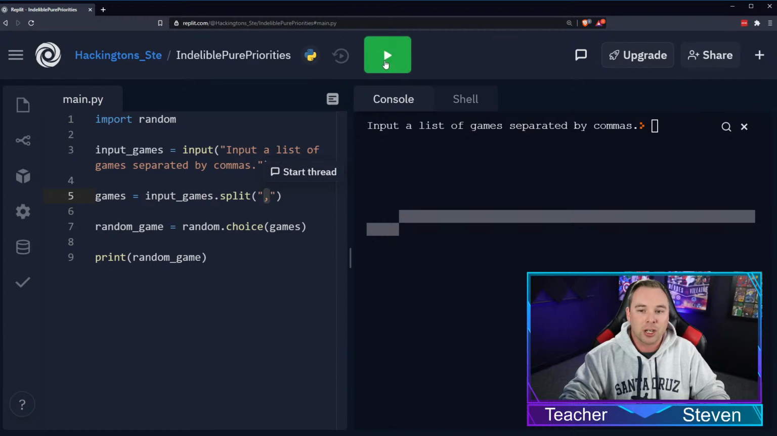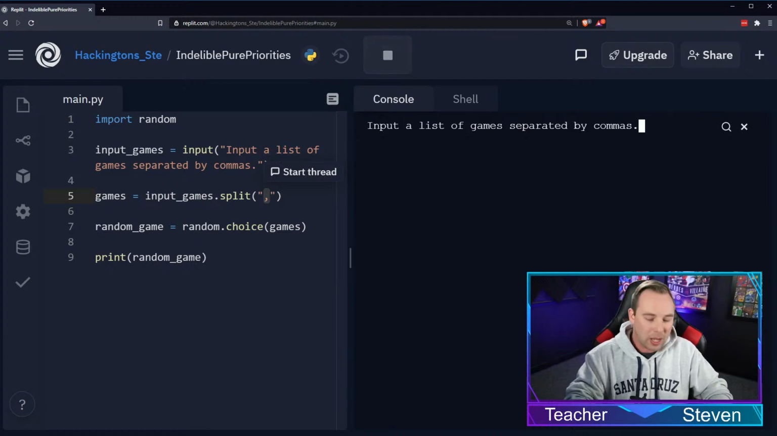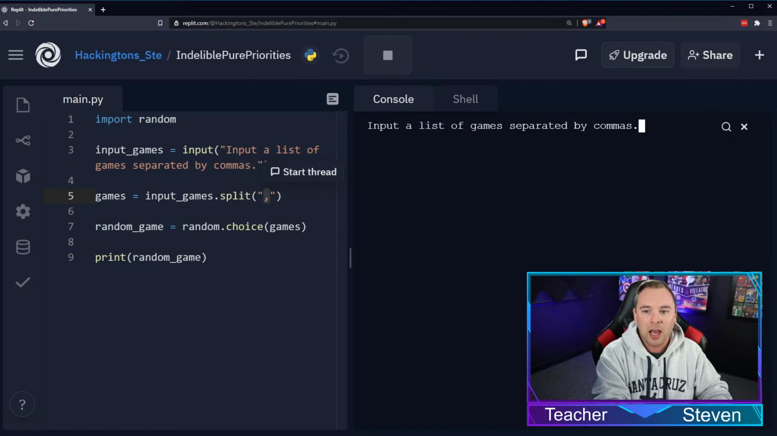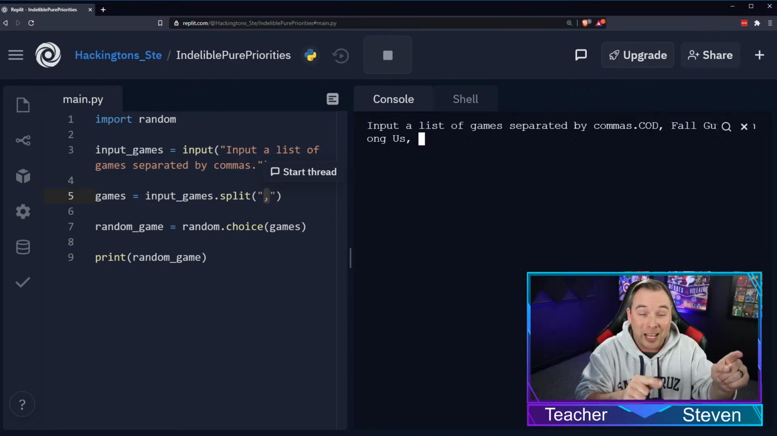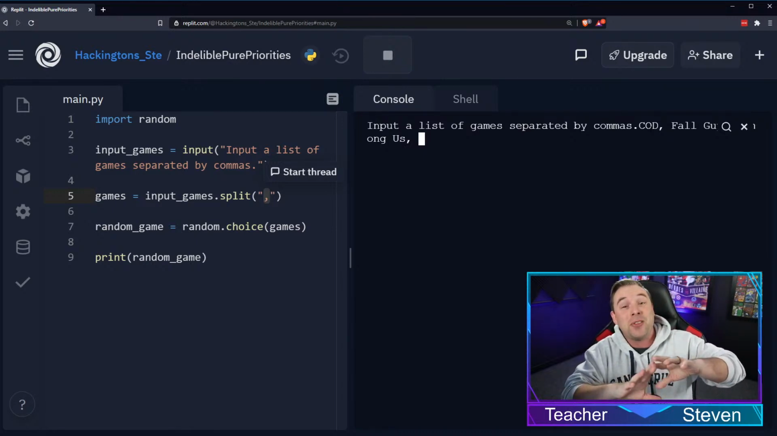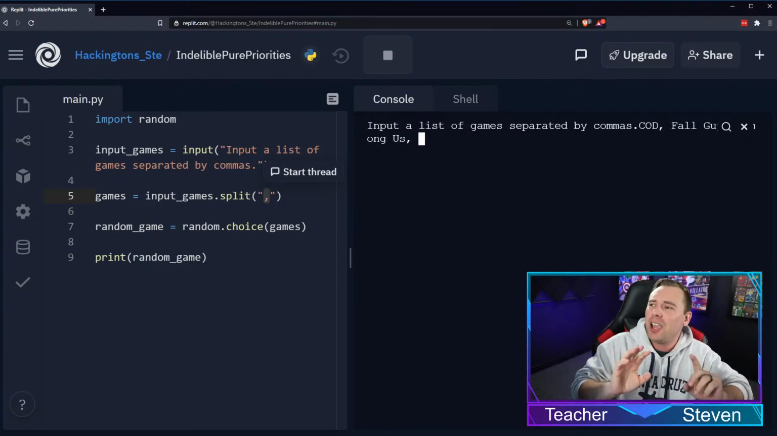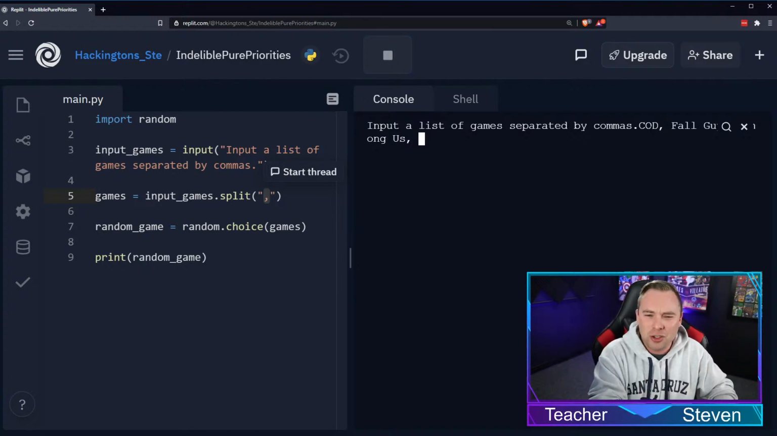Let's try it out. So I'm going to go ahead and stop, and run again. Input a list. Okay, so we can say COD, comma, Fall Guys, comma, Among Us. So see how we didn't say split it by a space? Some of these games are multiple words. We don't want to split it by a space because then Fall and Guys are two different games. I've never played the game Fall. I've also never played the game Guys. It doesn't sound like it'd be super interesting to play. We could also put Minecraft in here. We could put Cyberpunk.